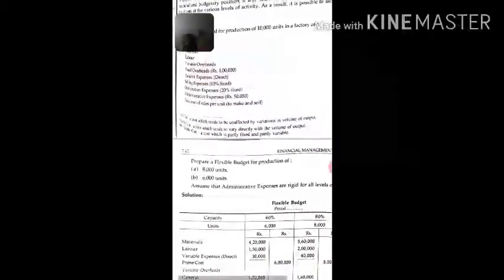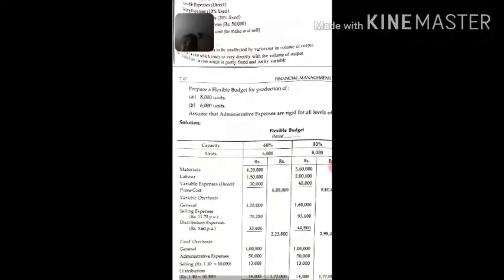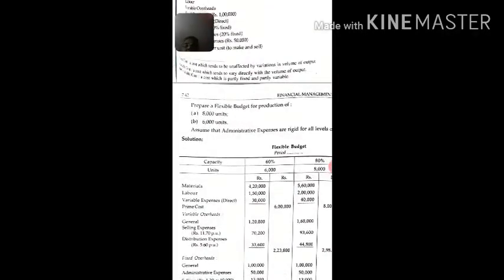Similar will be the case for distribution expenses. Distribution expenses is 7 and 20% is fixed. So if we take 20% of distribution expenses, it will be 2.40. If we deduct 2.40 from 7, it will be 5.60. So this 5.60 is variable. So 5.60 into 6,000 will give you the resultant figure, that is 33,600.